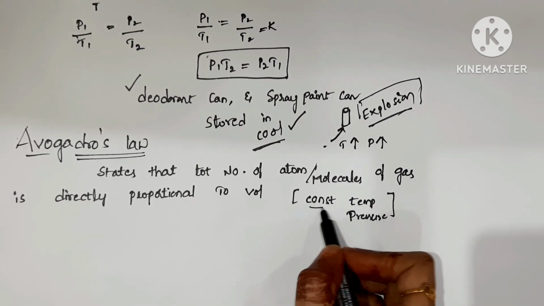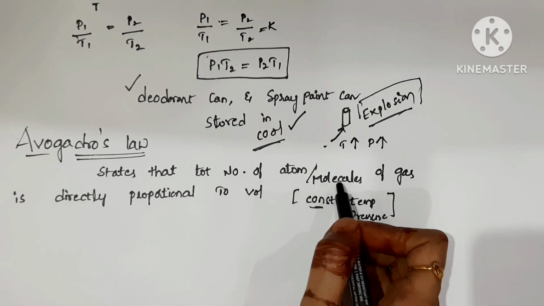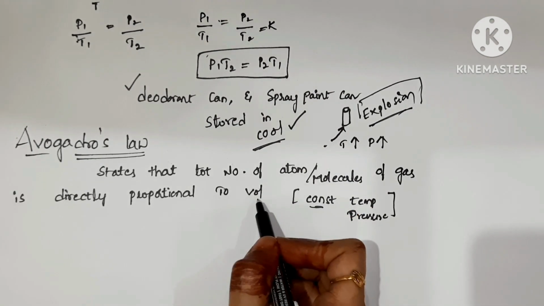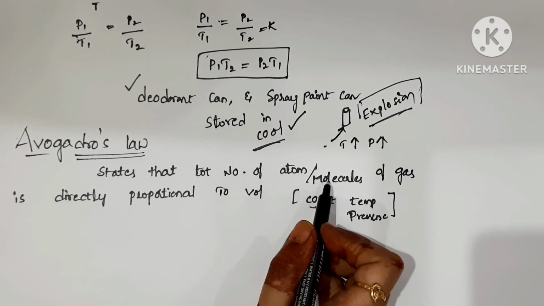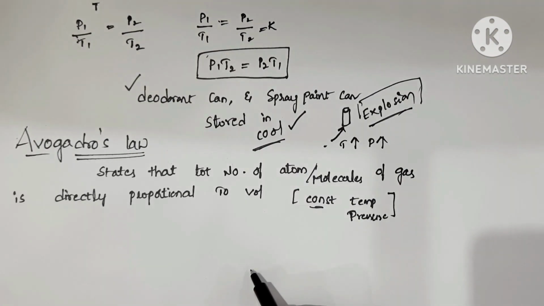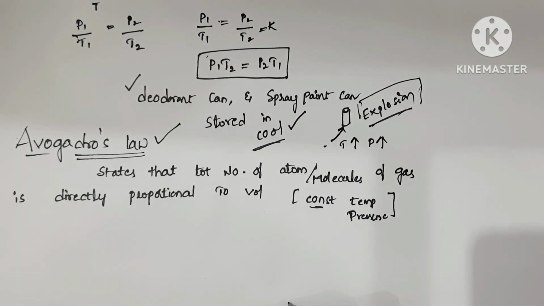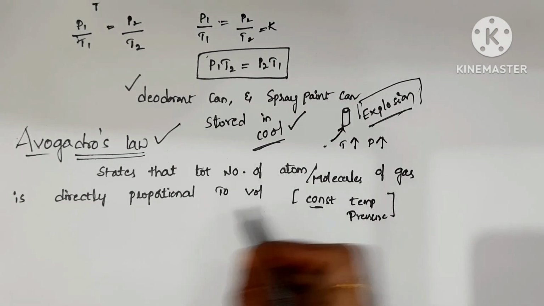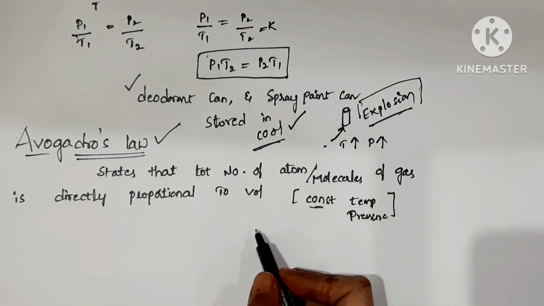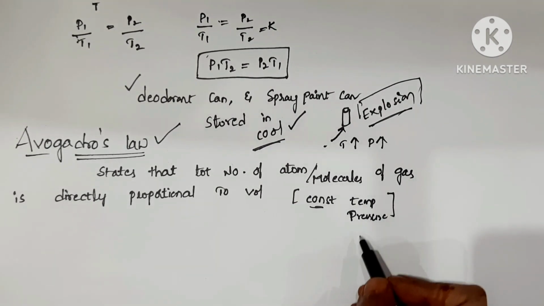So here, at constant temperature and pressure, the total number of atoms or molecules of gas is directly proportional to the volume. That means if the volume rises, then definitely the number of atoms and molecules of gas also rises, according to Avogadro's law.